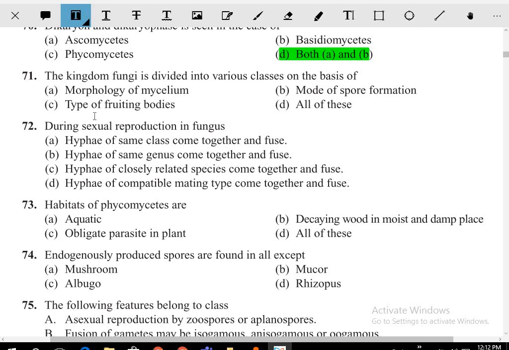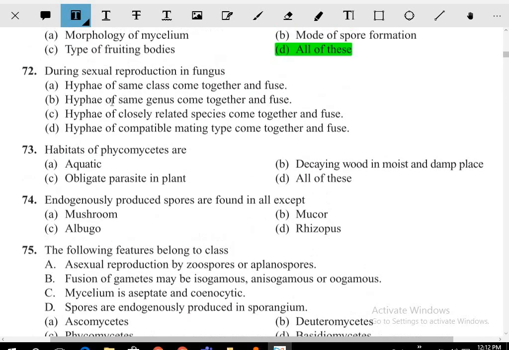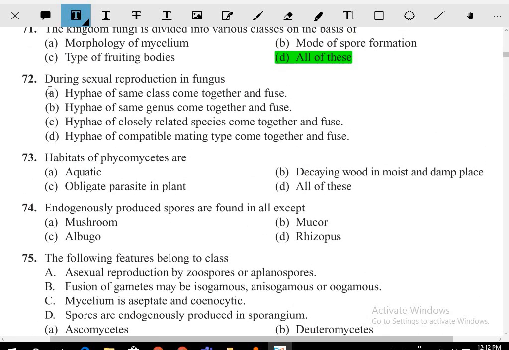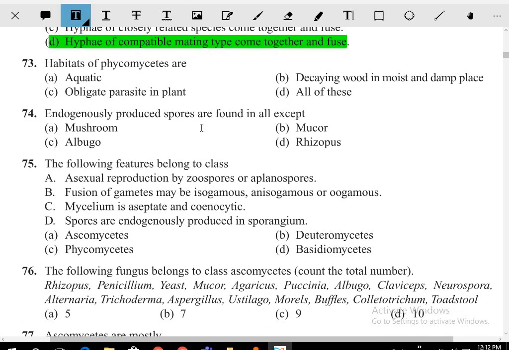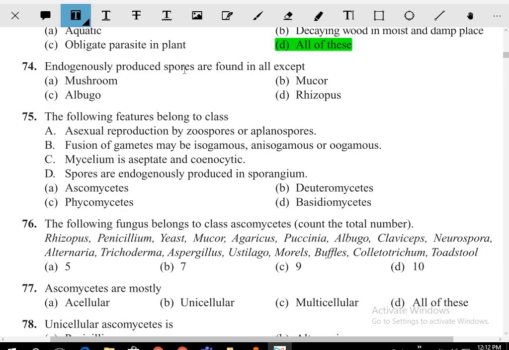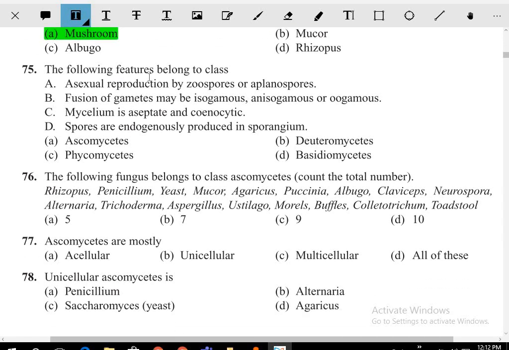The kingdom fungi were divided into the various classes on the basis of morphology of mycelium, mode of spore formation, type of the fruiting bodies, all of this. During the sexual reproduction in the fungus, what is happening? The hyphae that are compatible mate together and fuse. What are the habitats of phycomycetes? The answer is all of this. Endogenously produced spores are found in phycomycetes, and mushrooms are basidiomycetes. The following features belong to which class?